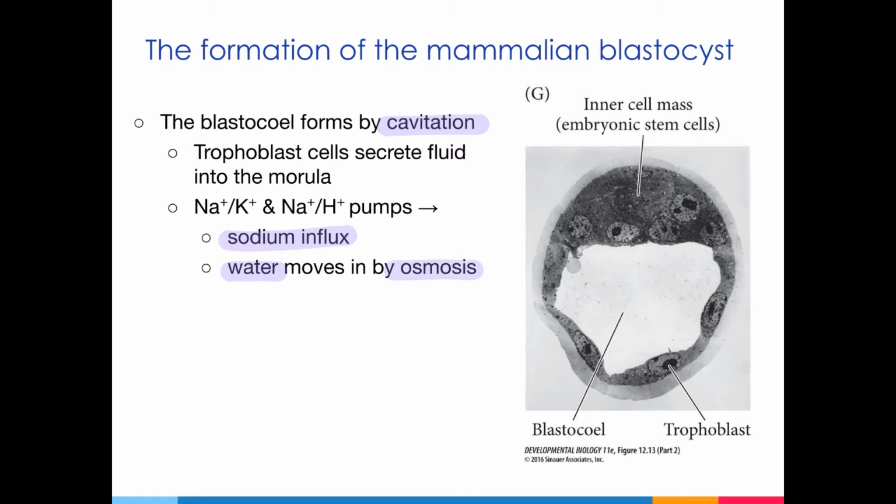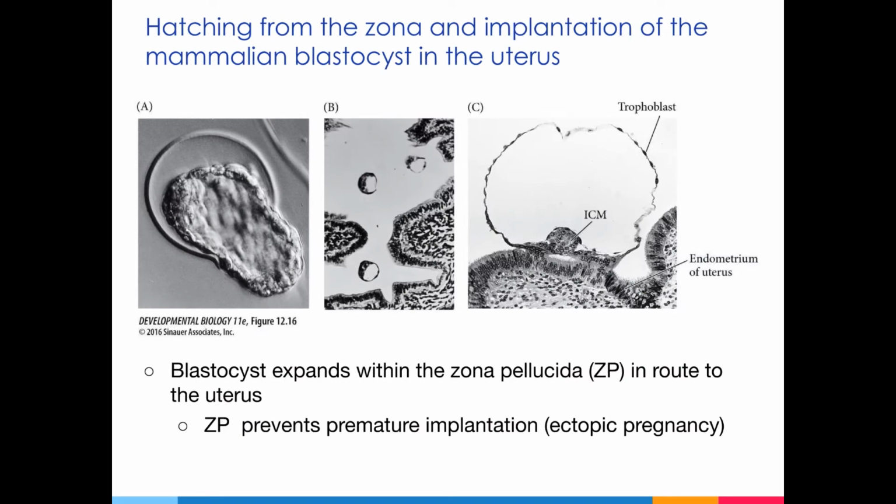The activity of these sodium pumps, and these are sodium potassium and sodium proton pumps, is stimulated by the cells of the oviduct. The water that moves in through osmosis following the sodium influx leads to the formation and the enlargement of the blastocele. In order for the embryo to implant into the uterus, it has to be released from